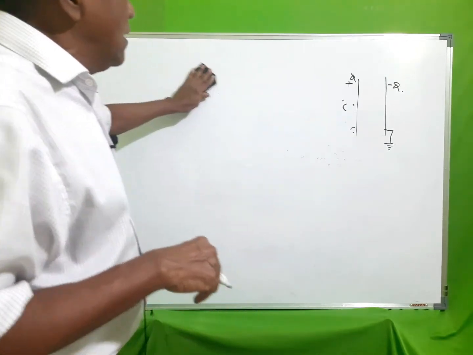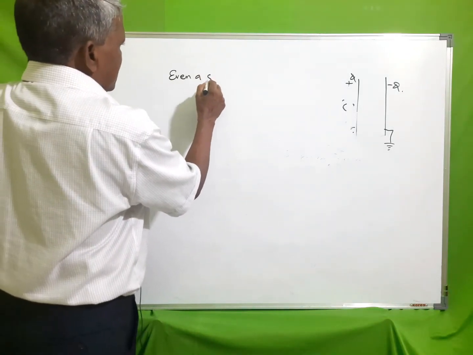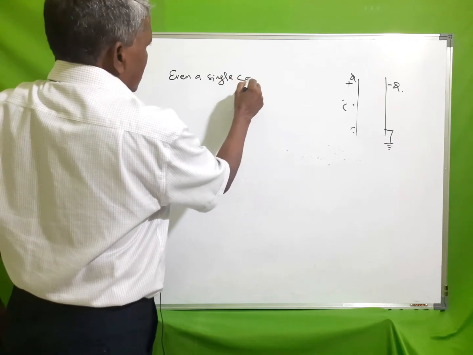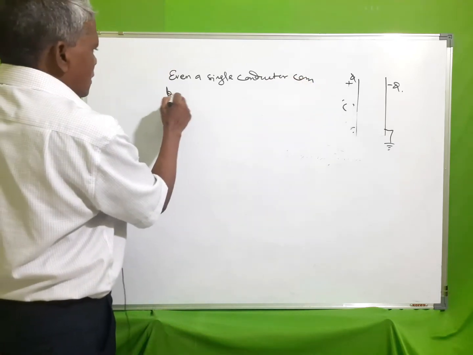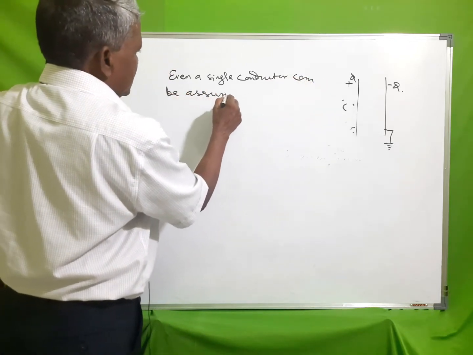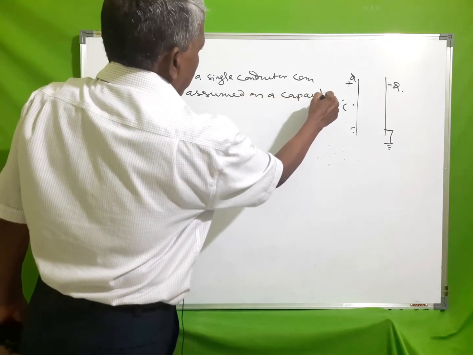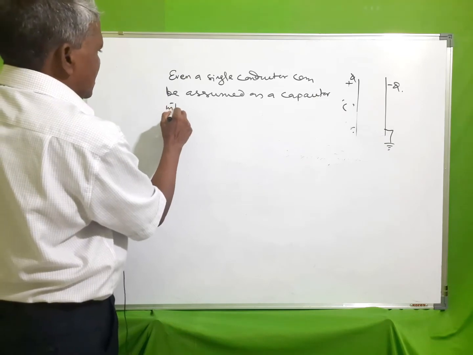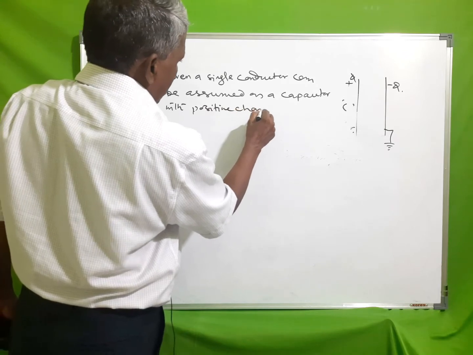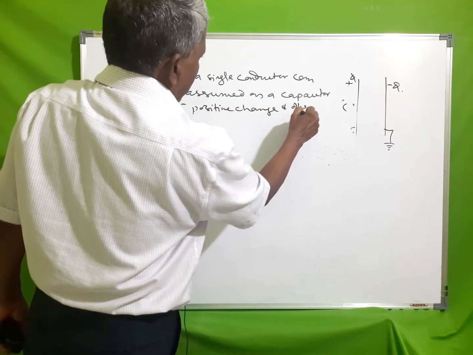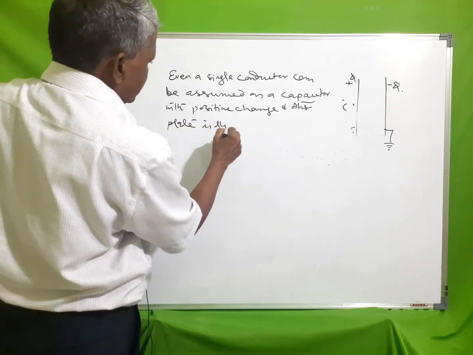Even a single conductor can be assumed as a capacitor with positive charge, and the other plate is the earth.